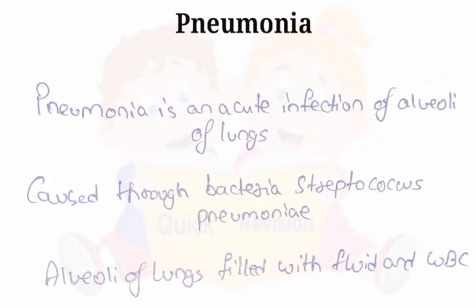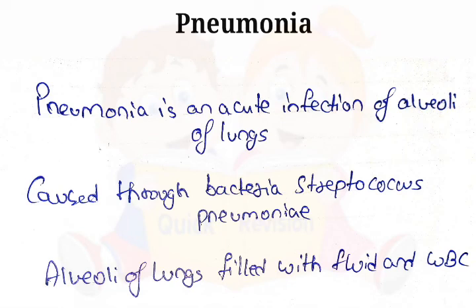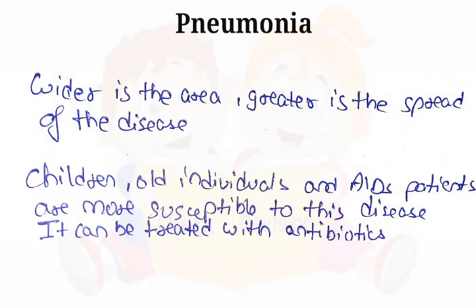Next is pneumonia. Pneumonia is an acute infection of alveoli of lungs caused by bacteria Streptococcus pneumoniae. Alveoli of lungs are filled with fluid and WBC. Wider is the area, greater is the spread of the disease. Children, old individuals and AIDS patients are more susceptible to this disease.